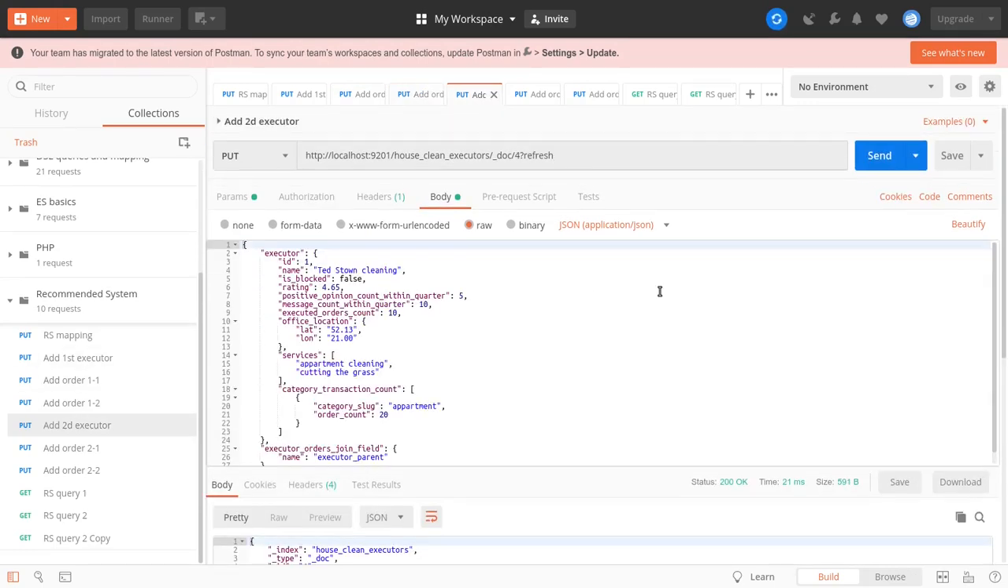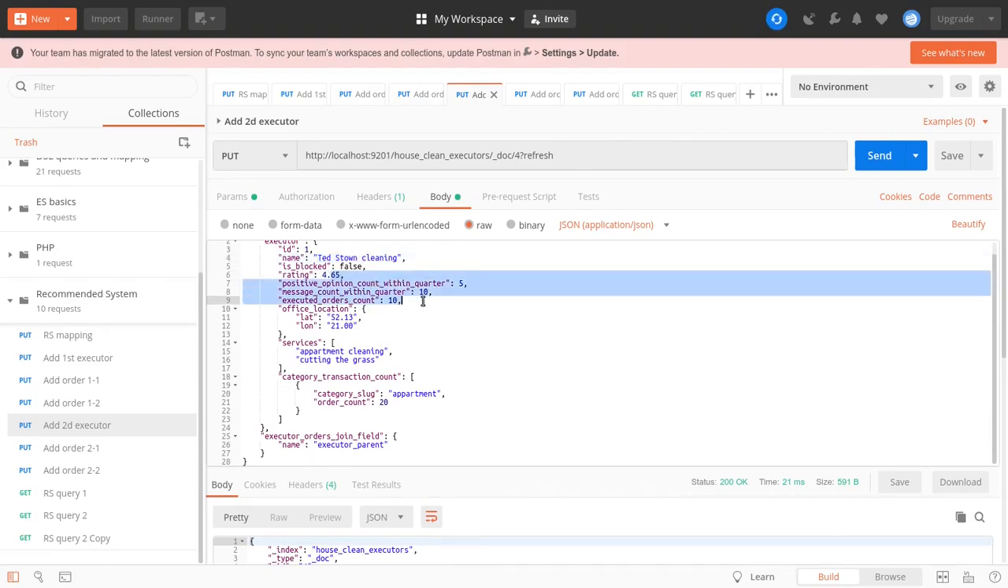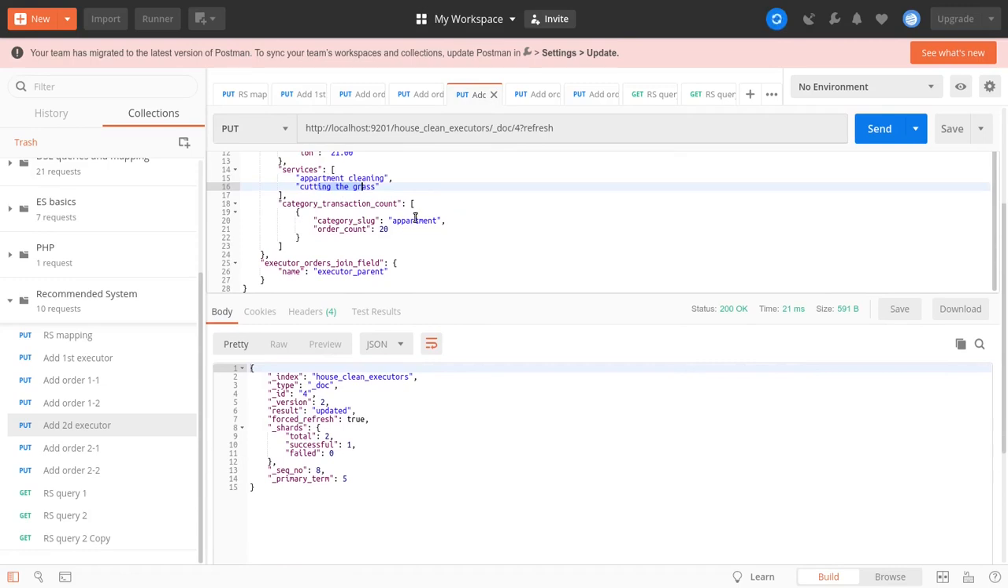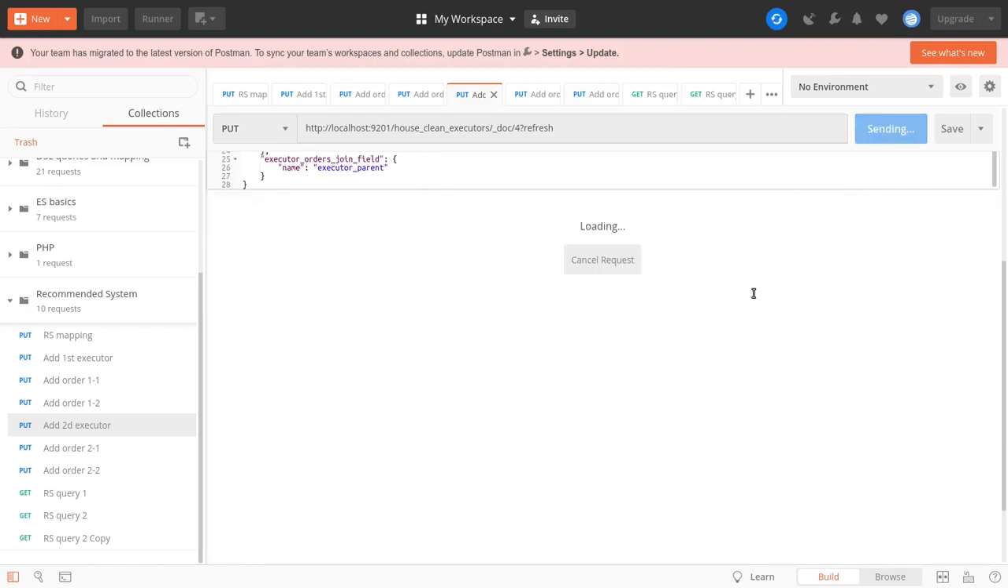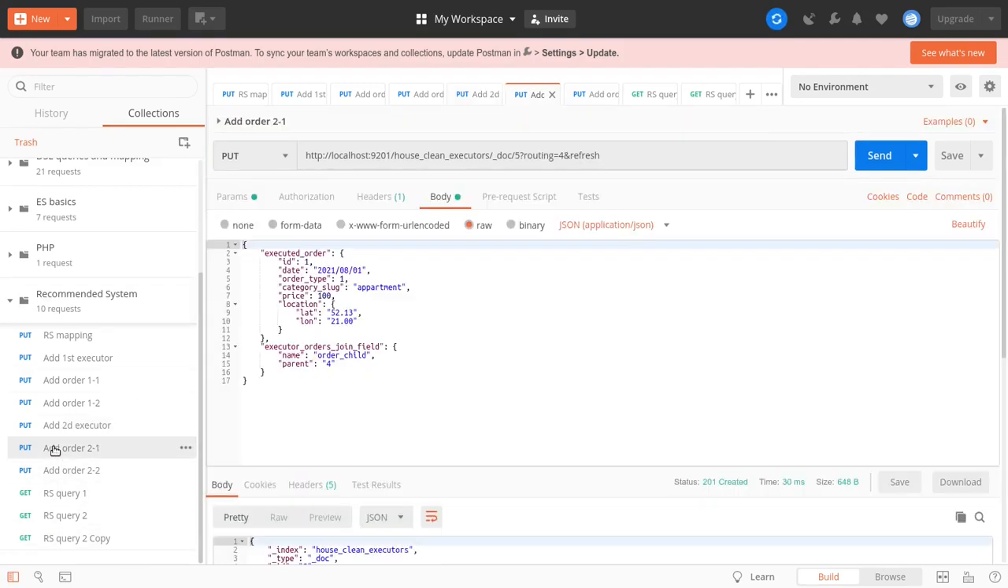Let's also add a second executor, and we will call him Ted Stone Cleaning. That is a private person. He has the corresponding statistics, another office location, and he is specialized only in apartment cleaning and cutting the grass and nothing more. As you can see, apartment cleaning is the biggest part of his activity, so he made 20 orders within that category. Let's send and register such an executor in our Elasticsearch engine, and we can also add several orders. All would be in the apartment section. So here is one of them. Let's send it, and here is the second. Let's send it also.